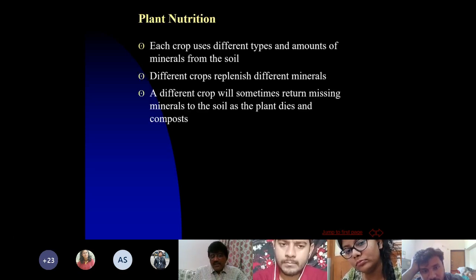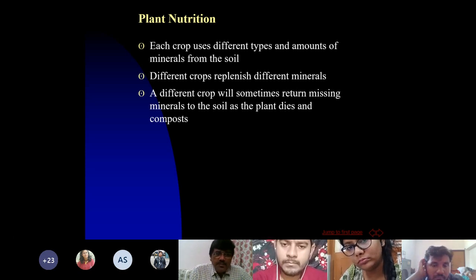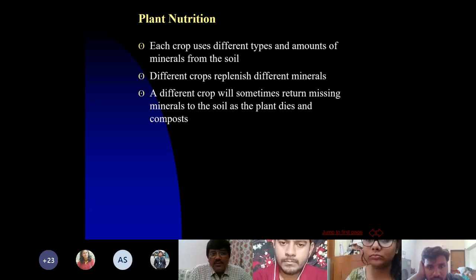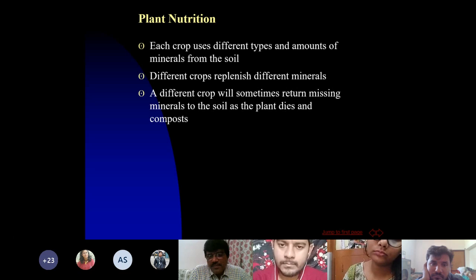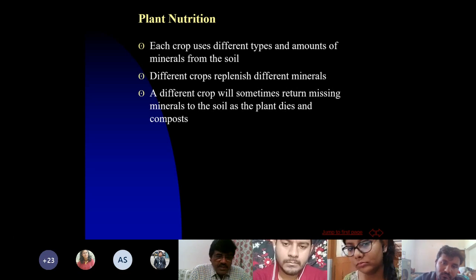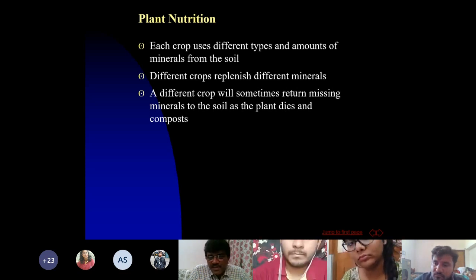Now, if we see in detail from the perspective of plant nutrition, how these crop rotations are important. In this case, you can see each crop uses different types and amounts of minerals from the soil. Means some crops will prefer to remove more silicon. Of course, silicon is a non-essential but beneficial element.